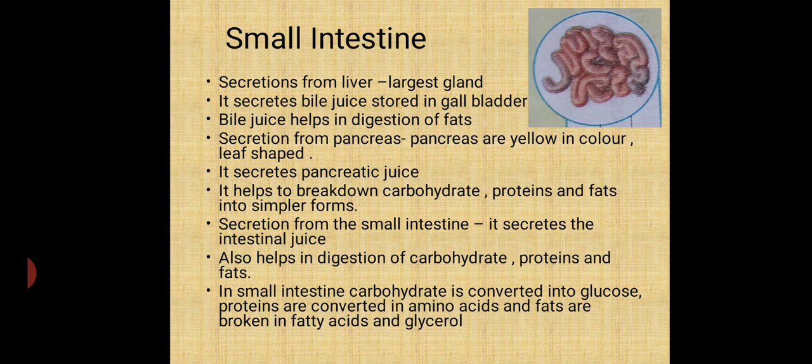The next digestive juice is released by the inner wall of the small intestine and is called intestinal juice, which also helps in digestion of carbohydrates, proteins and fats.